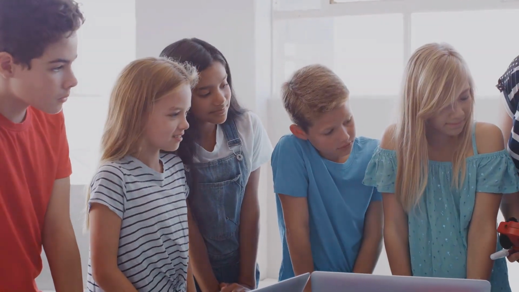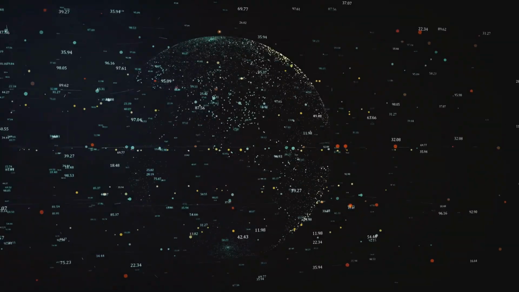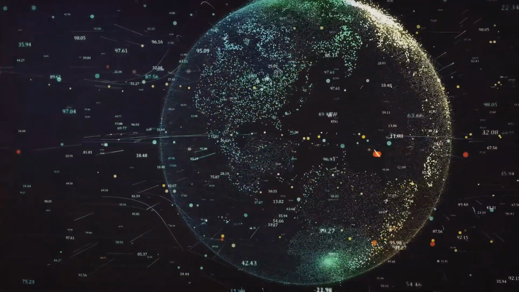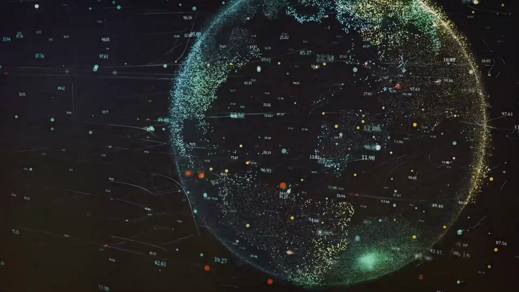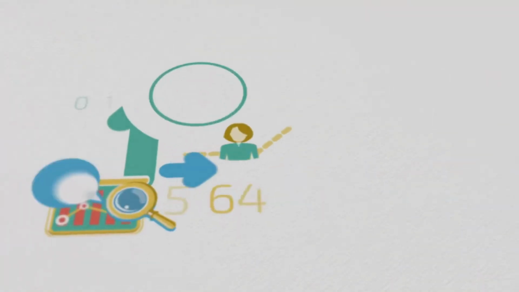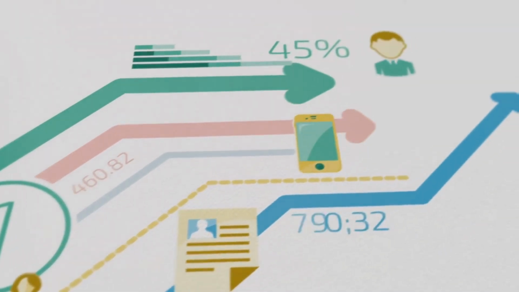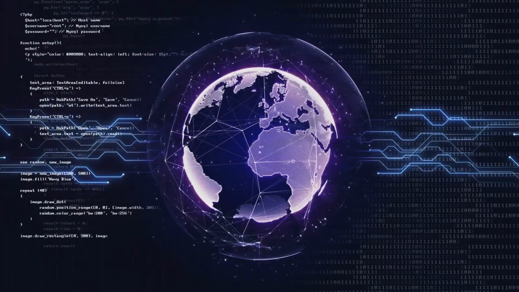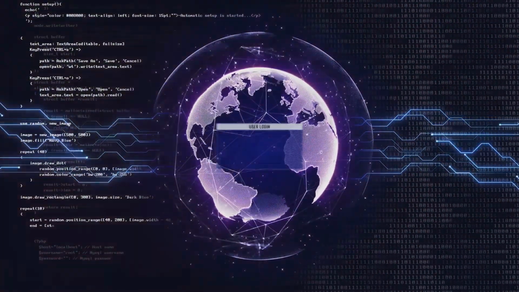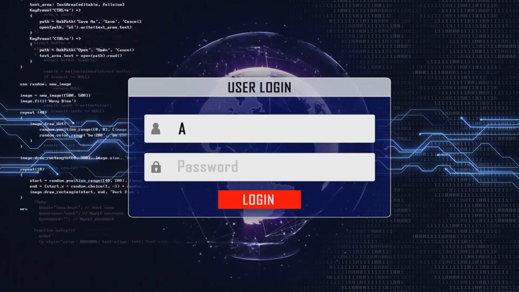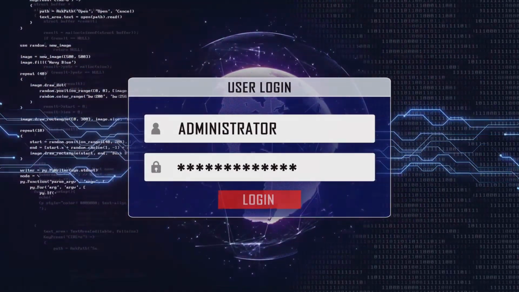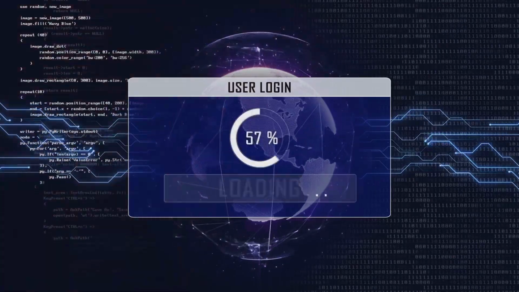Let's explore some key concepts in machine learning. Data, the fuel of machine learning. It can be anything: numbers, text, images, videos. Algorithms. These are the recipes that guide the learning process. Different algorithms are used for different tasks. Models, the output of the learning process. A model is a representation of the patterns found in the data. It's like the computer's understanding of the world.